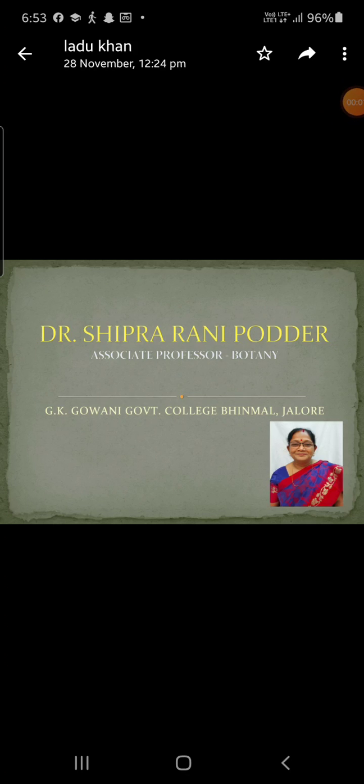Good morning, students. Today we will study the internal structure of root in Cycas. Normal root: the internal tissues of the roots are differentiated into epiblema, cortex, and central vascular tissues. Epiblema is composed of a single layer of thin wall cells. Some cells of epiblema give rise to root hairs.